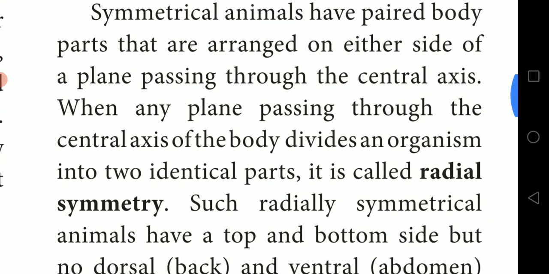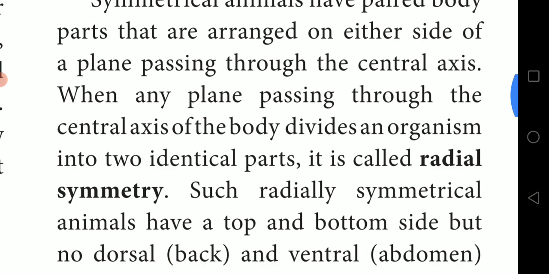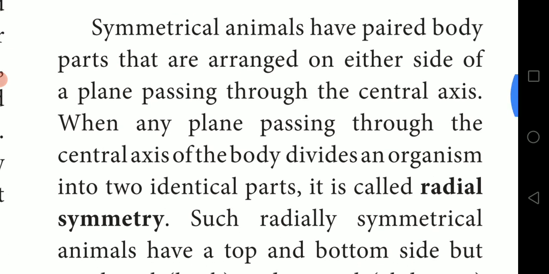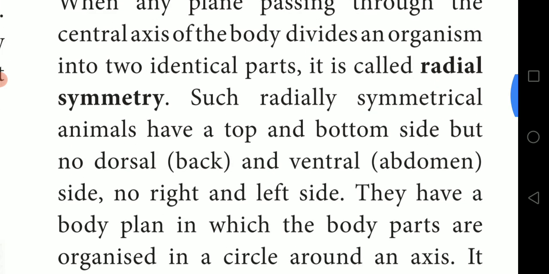When any plane passing through the central axis of the body divides an organism into two identical parts, it is called radial symmetry. Just mark it, 2 marks.